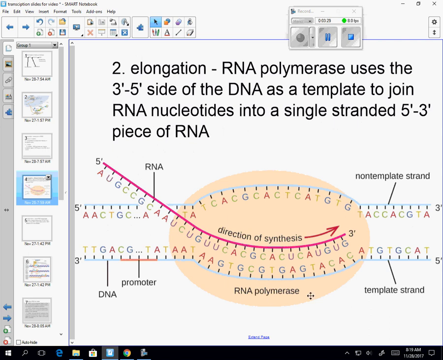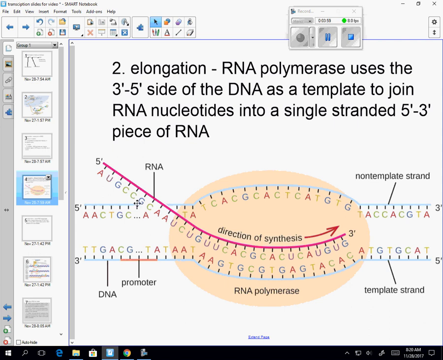All right, the next step is called elongation. So this cream-colored mass, that's my enzyme. This was my promoter sequence. There's the TATA box right there. That is where the RNA polymerase started, and now it moves in this direction. It can only read off a template strand of DNA. So the template strand is the 3' to 5' strand. Just like DNA polymerase, RNA polymerase reads the strand in the 3' to 5' direction.